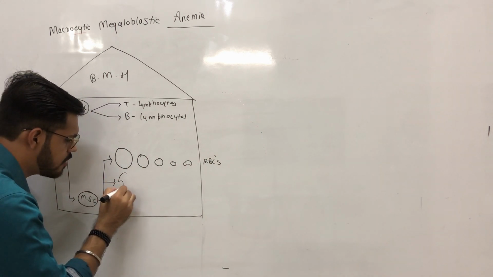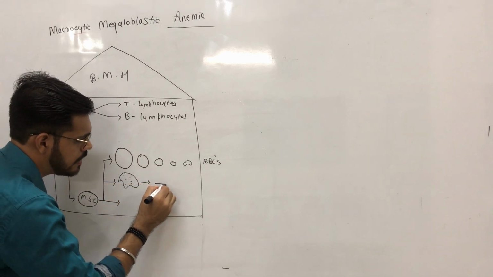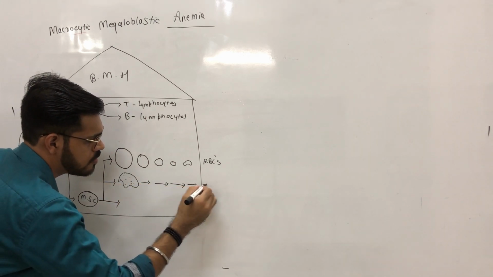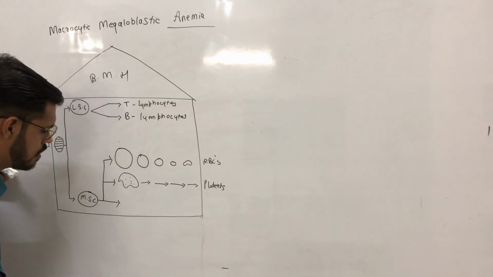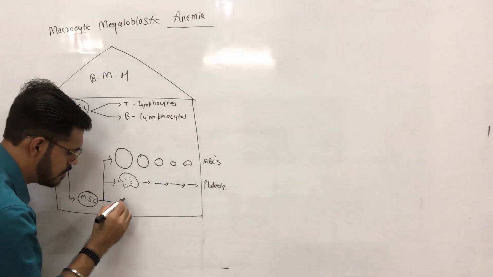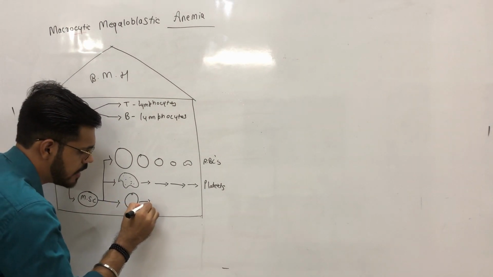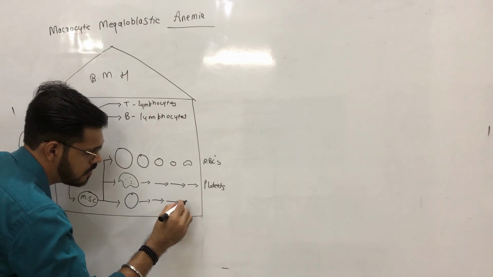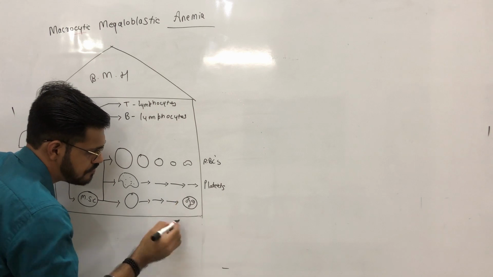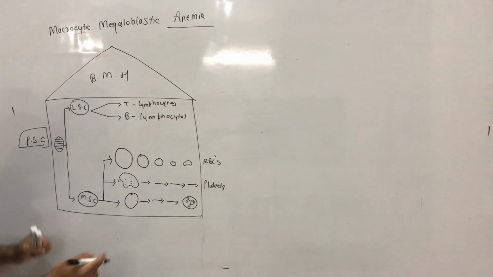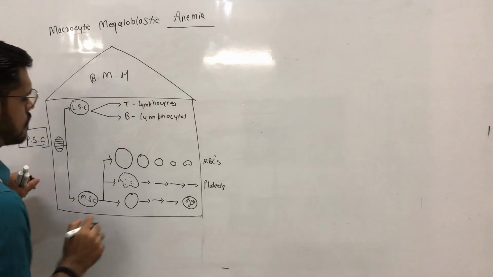Second is the megakaryoid series, leading to the formation of platelets. Third is the granulopoietic pathway, leading to the formation of granulocytes. What are these granulocytes? Eosinophils, basophils and neutrophils.